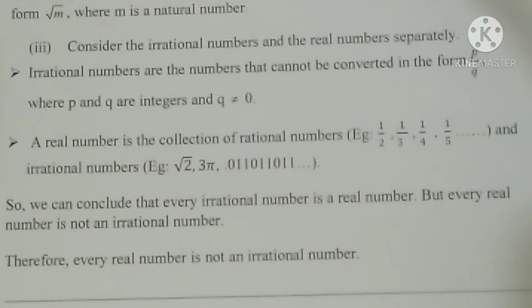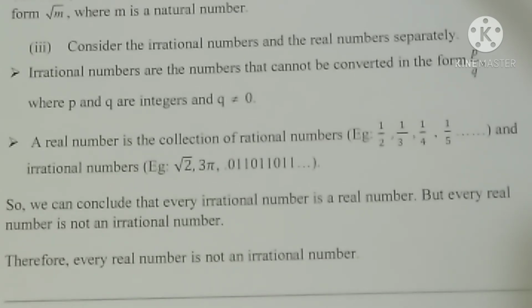Every real number is an irrational number. We are speaking from right to left now, that is the reverse order. So it is not true, anyhow we know that. What is the reason? Let us see. Irrational numbers are the numbers which cannot be expressed in the form p by q, where p and q are integers, q not equal to 0.